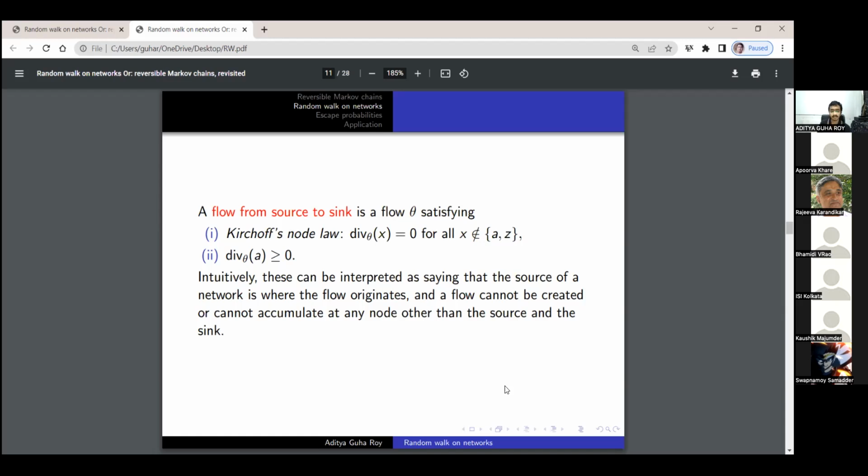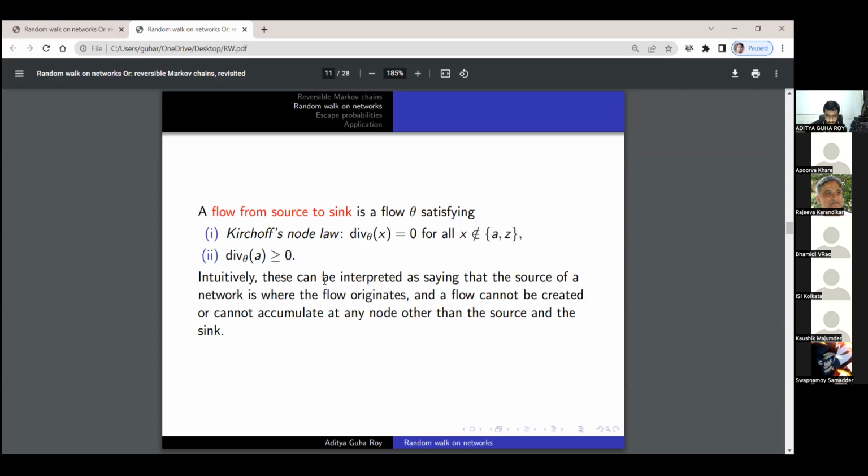This can be interpreted intuitively as saying that the source of a network is where all the flow originates, and this is what part 2 means. Part 1, Kirchhoff's node law, says that flow cannot accumulate or be created at any of the intermediate nodes.